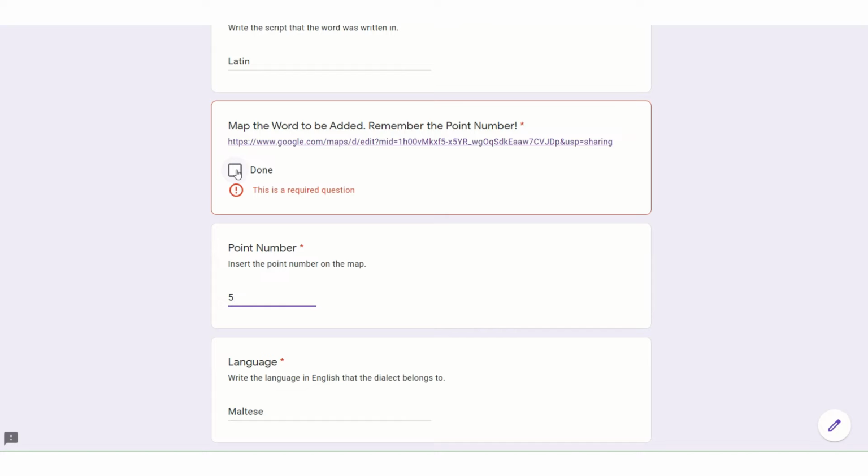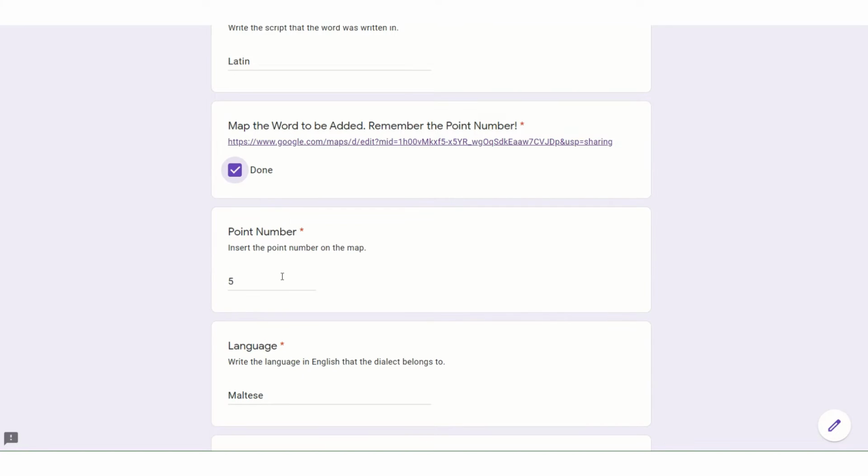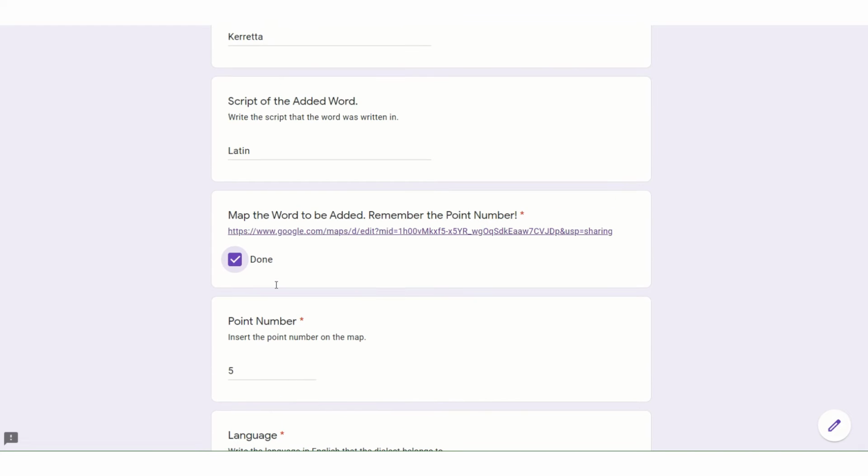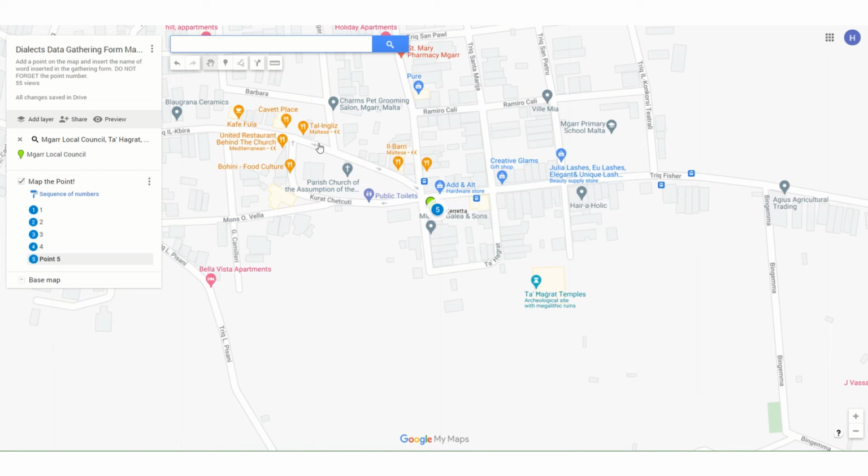And we also tick that the word has been mapped. It is hugely important that the number of the form corresponds to the number mapped.